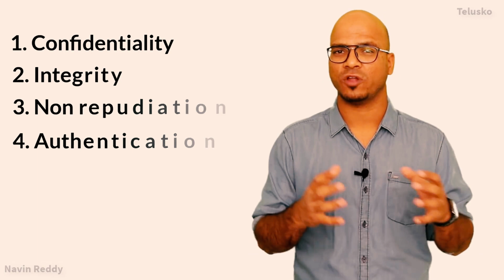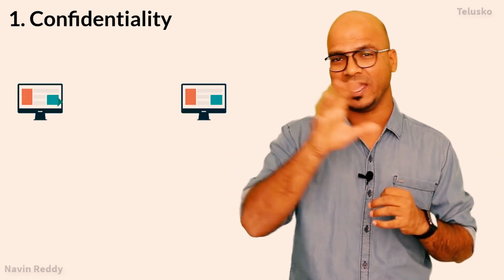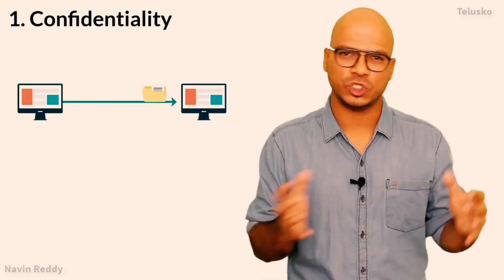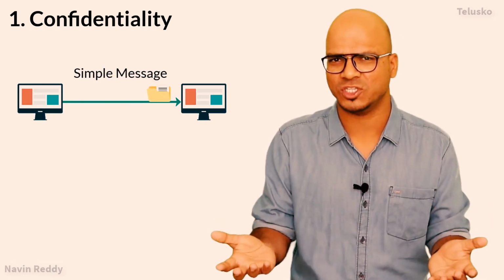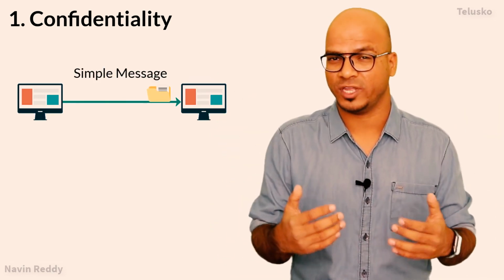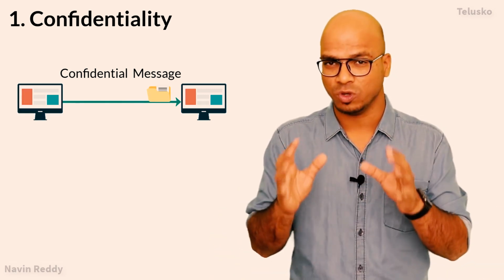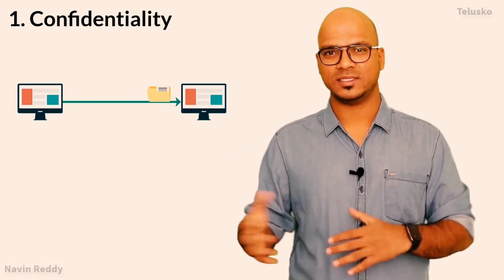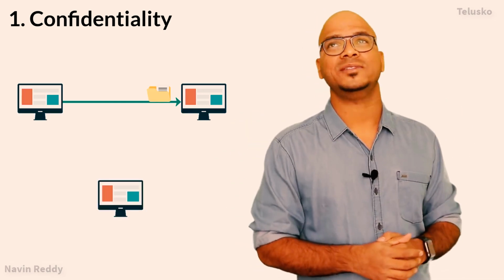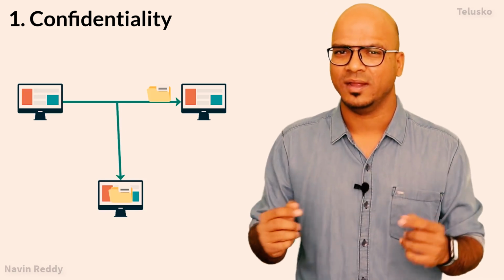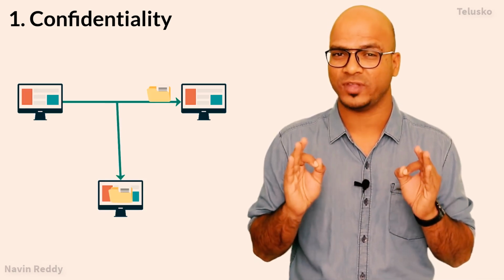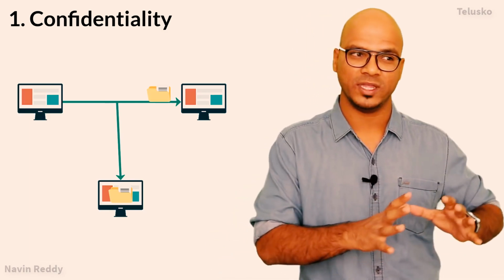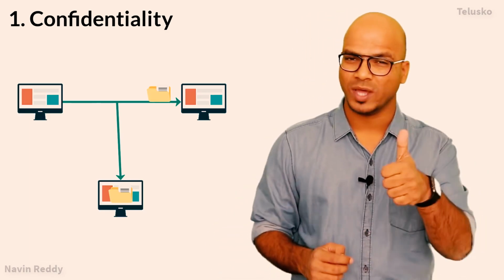So let's talk about the first one, which is confidentiality. Let's say you are working on this peer-to-peer network and you have A and B. We also have C and D, but let's talk about them later. Let's say A wants to send a message to B. Now this message can be anything. It can be a simple message, let's say hi, hello, or it can be very confidential, let's say your bank details. If you are sharing those details on a network which is open, it can be accessed by anyone, right? Let's say we have C in between and C says, hey, A is sending a message to B, and C can actually read it. That's something which we don't want, right? We want our data to be confidential. It can be simple data or very secret, but everything should be confidential. So that's one thing we want to achieve.